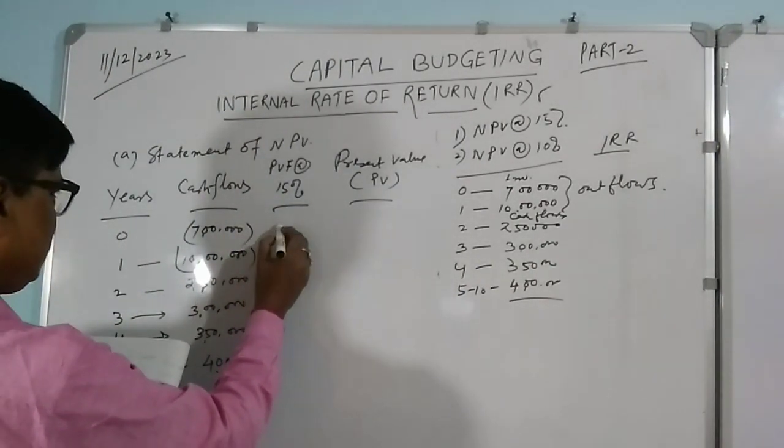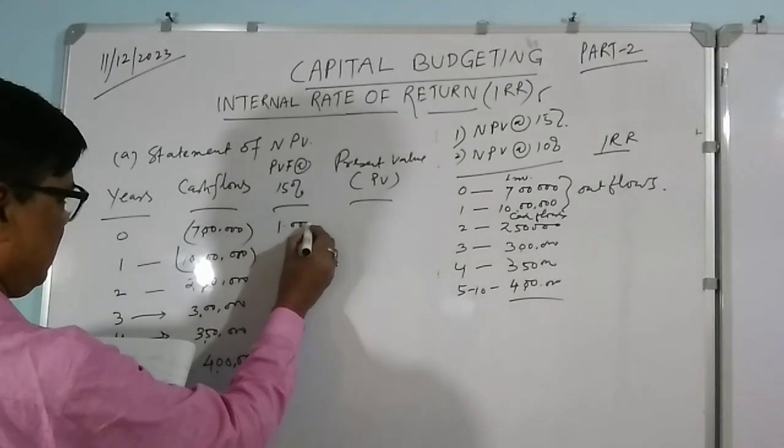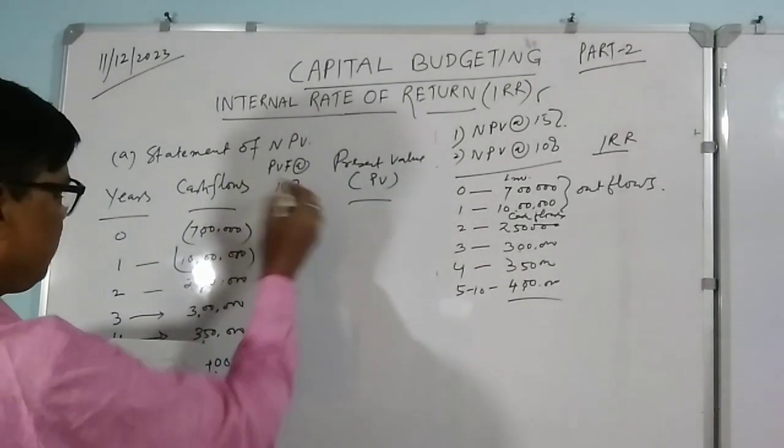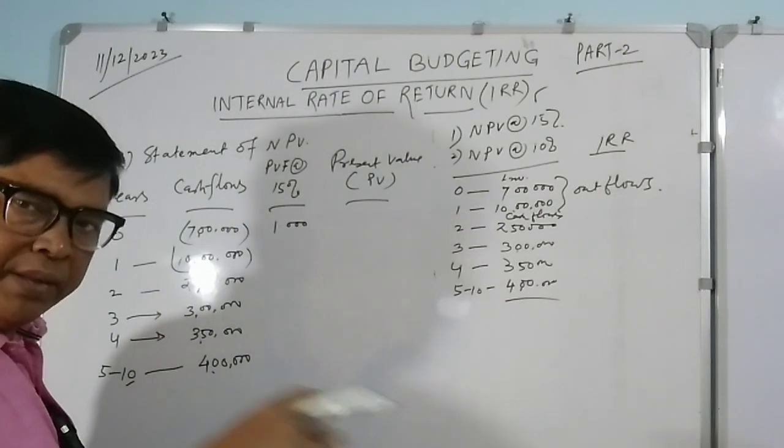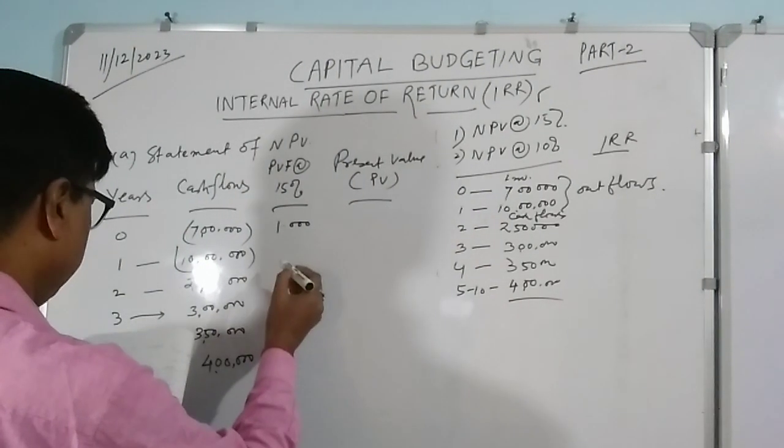Now your PV factor at 15%. You know that for year 0 it would be 1. Then you add the 15% present value factor, which you can either calculate or be given by the formula.